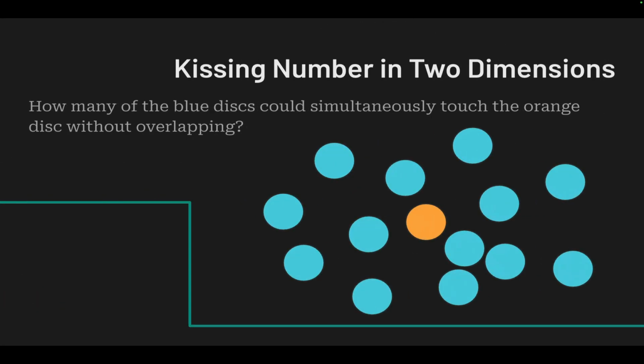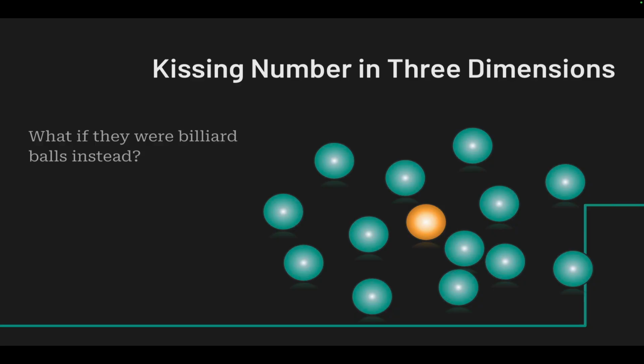In two dimensions, round things are disks, so the question there is how many of these blue disks can you fit touching the yellow disk at the same time without any of them overlapping and without picking any of them up off the page? And the answer is 6. You can fit 6. They fit around it perfectly with no wiggle room, and so the kissing number in 2 dimensions is 6. In 3 dimensions, the situation's a little stickier.